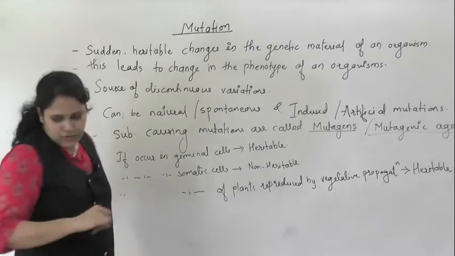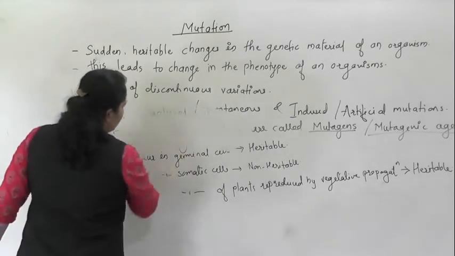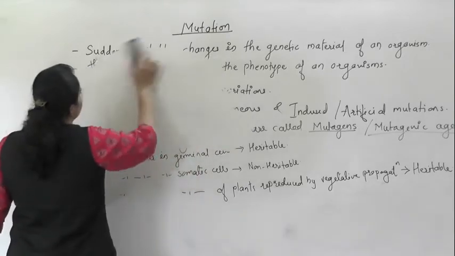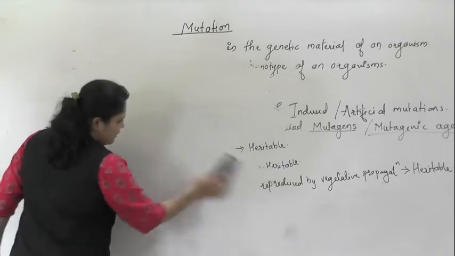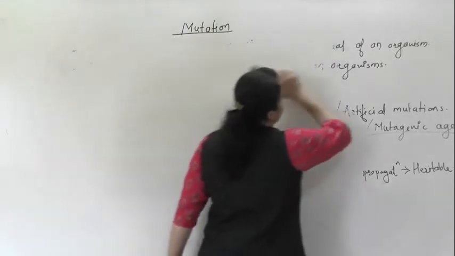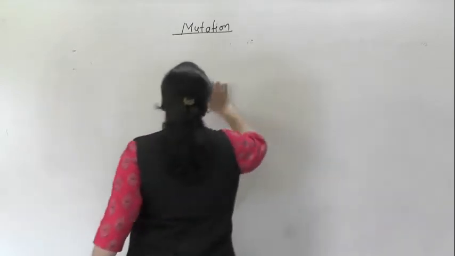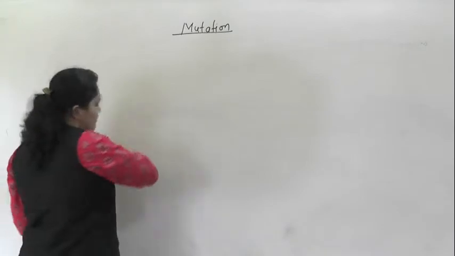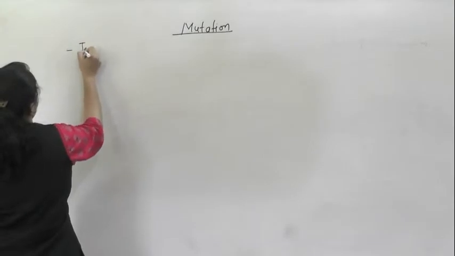The word mutation was coined by Hugo de Vries. Several scientists performed experiments to see what effects or results we obtain by inducing mutagens or different types of mutations. So some important experiments we will see. The term mutation was given by Hugo de Vries.